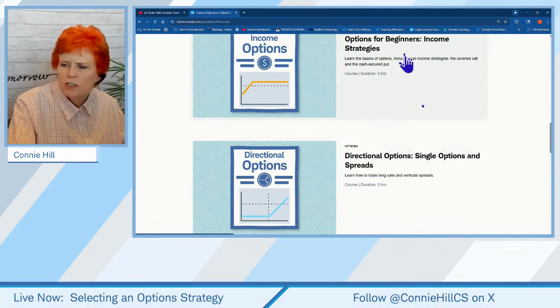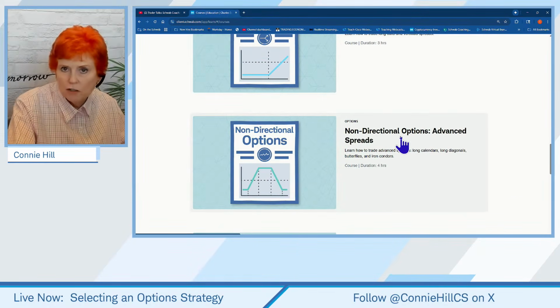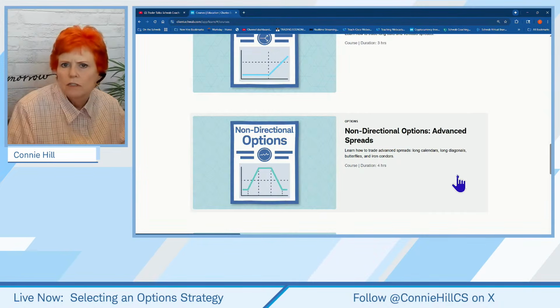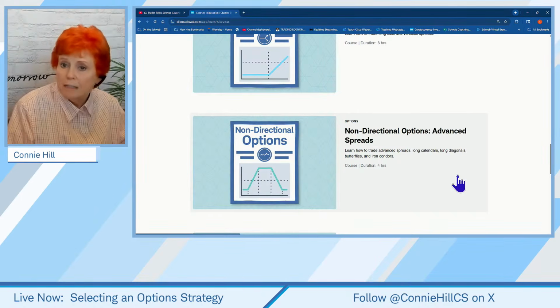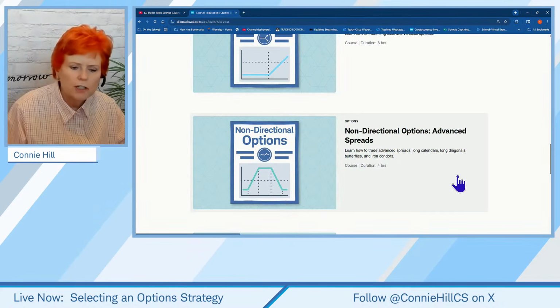So those are the couple that we just looked at: the income strategies, the single option strategies, the non-directional options, which are a little bit more advanced. Those fall into the neutral strategies. Yes, inside there will be some investing plans, but not necessarily for every single strategy. Appreciate you asking that because I haven't shown that to you for a while.